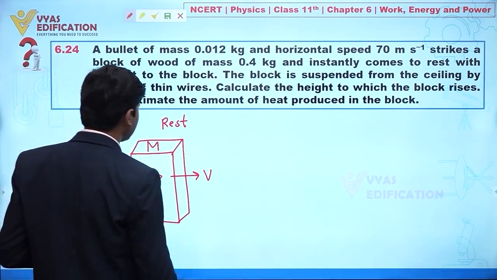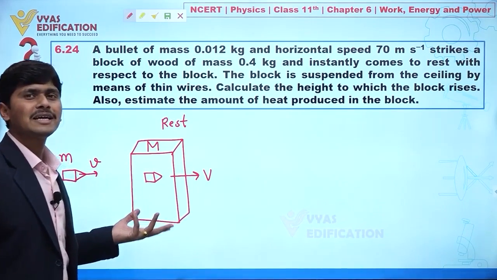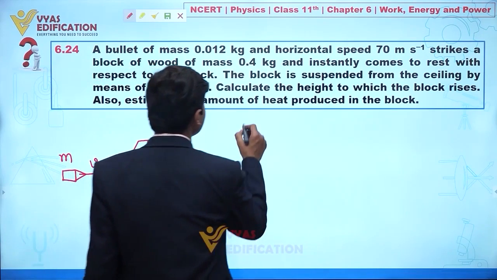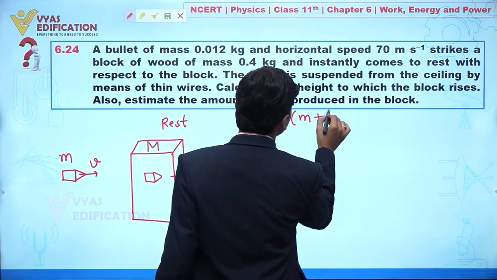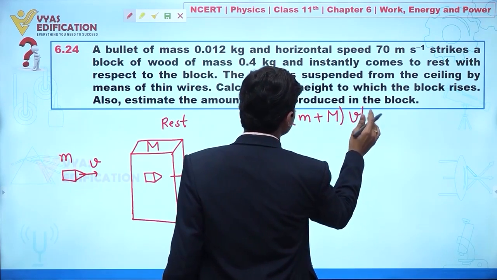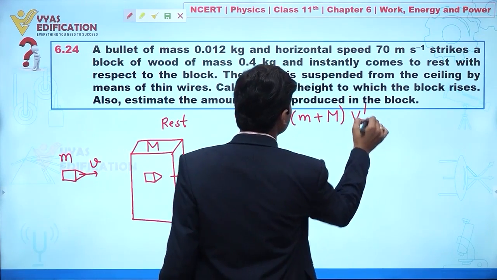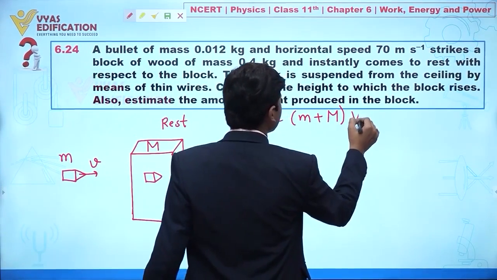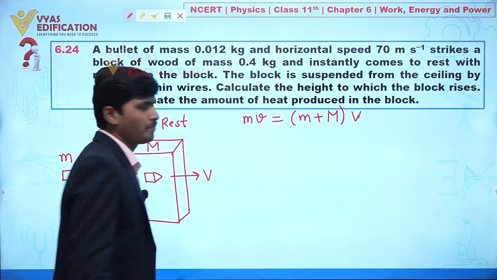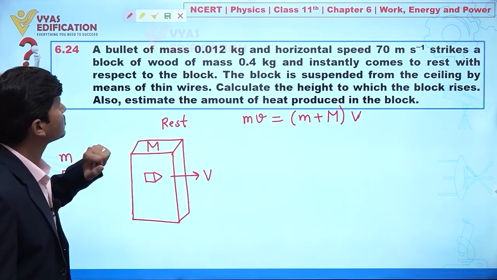So let's suppose I am saying this is v. So from here we can directly apply momentum conservation. This is a very standard question. So I can write like this, m plus capital M, this is v dash, clear? M plus m, this is v, clear? Yes. So from here, let's try to understand what is the next question.